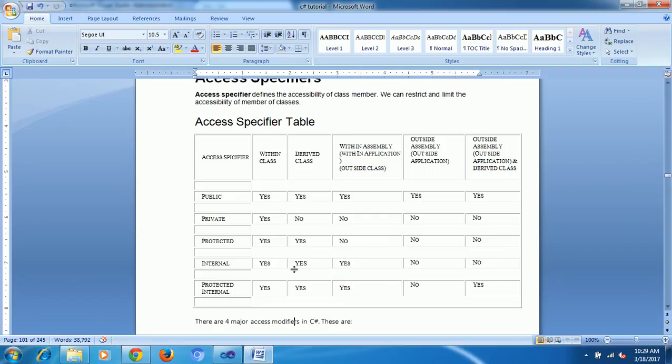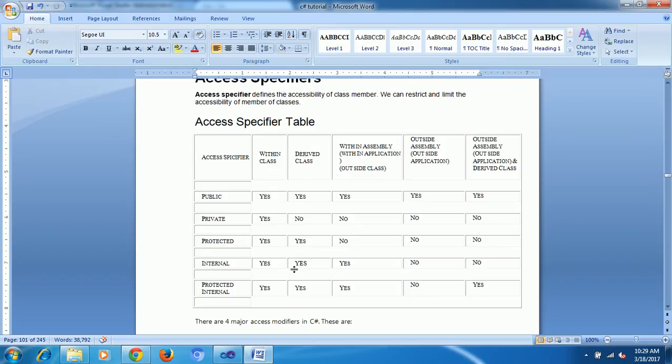Now the derived class, which we discussed today. What is a derived class? The inheriting concept, parent to child. At that time what can we access? If I keep my methods as public or protected, with different access specifiers: if I keep public, I can access. Private, not possible. Protected, yes. Internal, yes. Protected internal, now see here, I kept it within the same assembly.